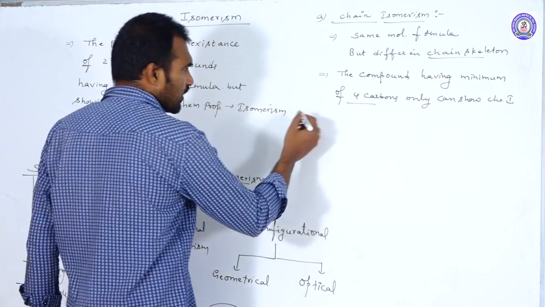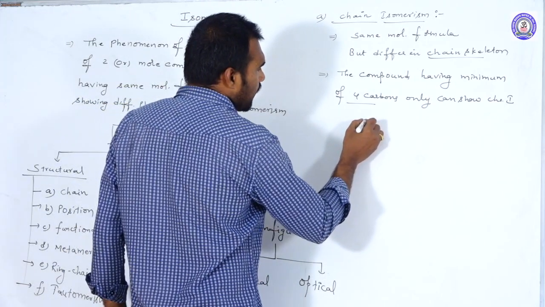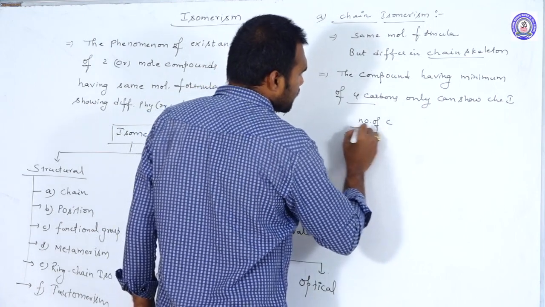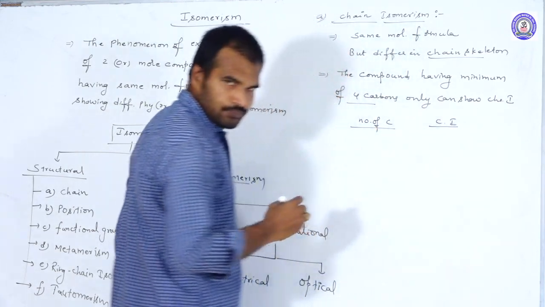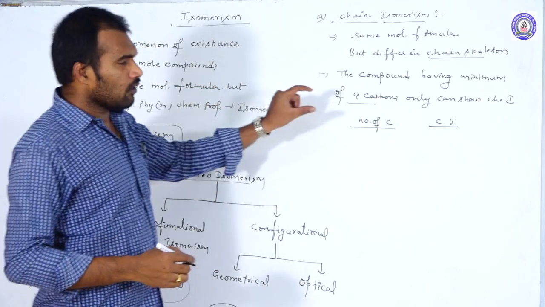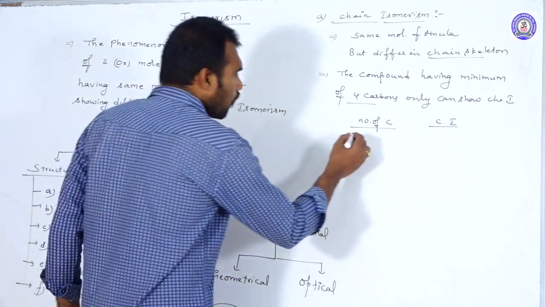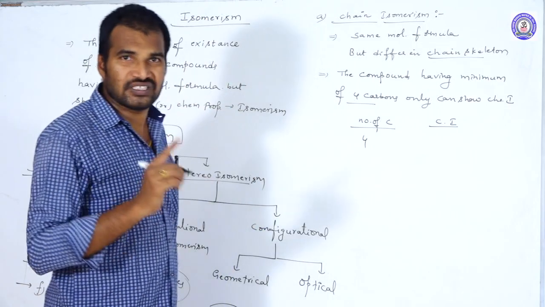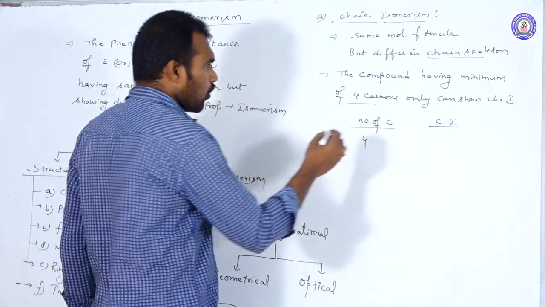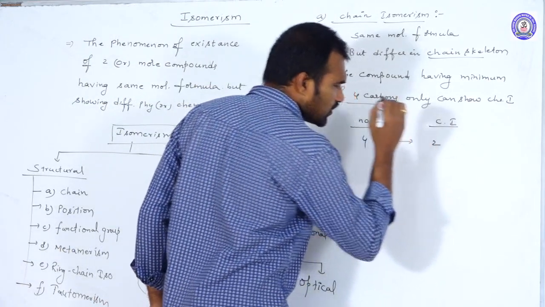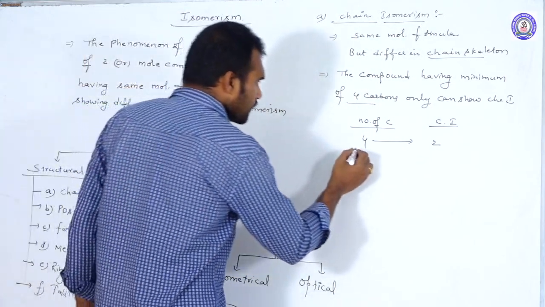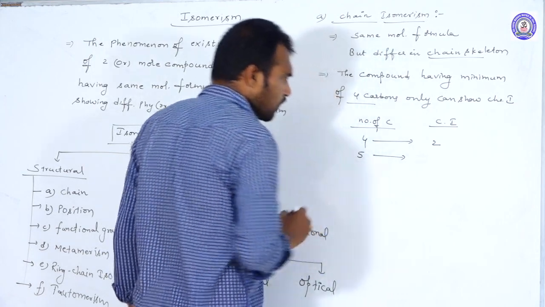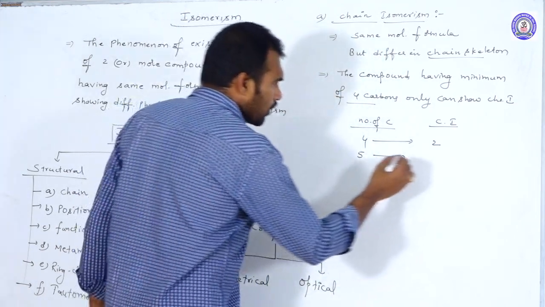Based upon the number of carbons, we can directly find the number of chain isomers possible. Here I am drawing the table: number of carbons in the hydrocarbon and number of chain isomers.